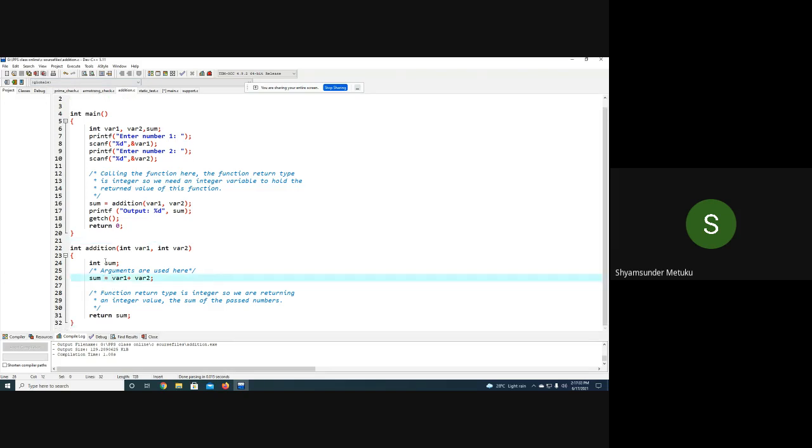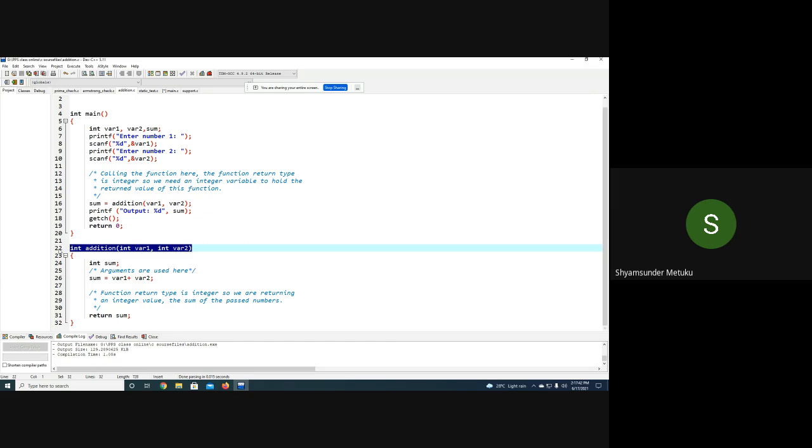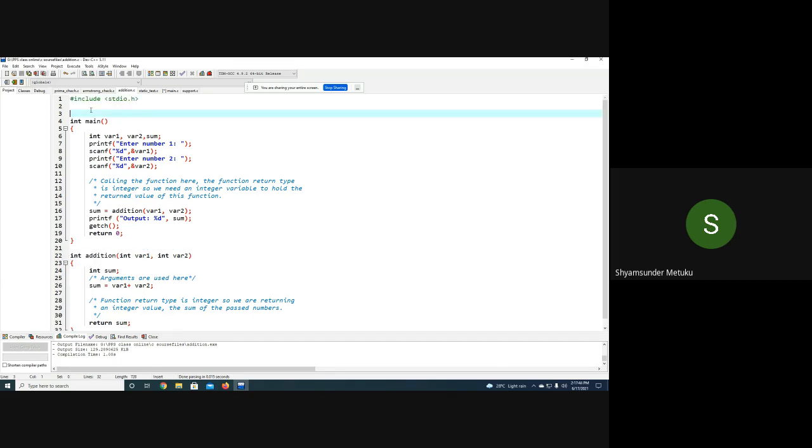But generally, whenever you define the function after the main, you are always supposed to write a function declaration. So what you can do is simply copy the first line, go to the beginning of the program, and simply keep a semicolon. So this is called function declaration. Okay. Function declaration. Is it clear? Is it clear or not?